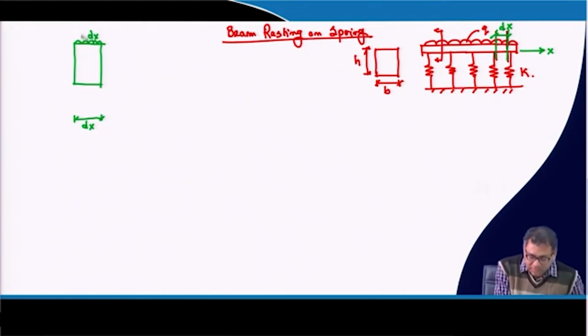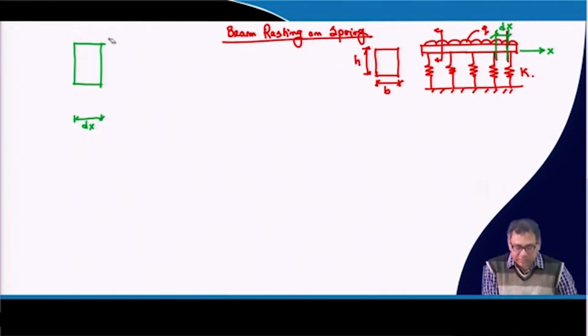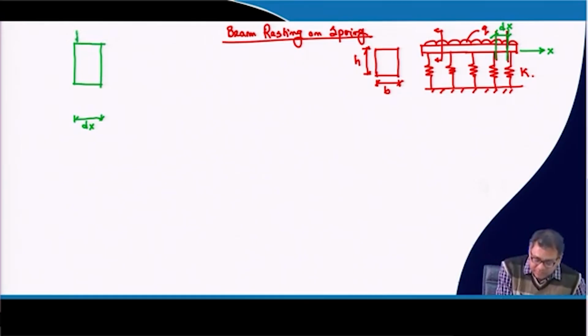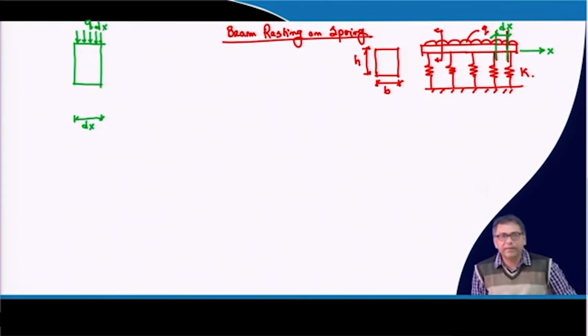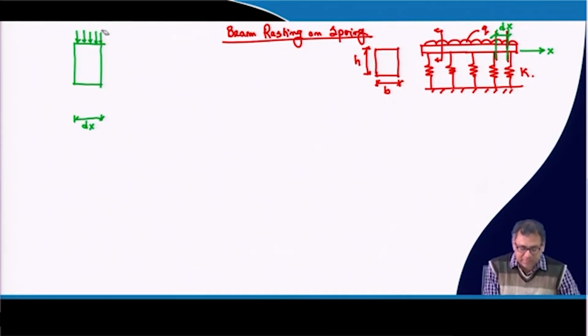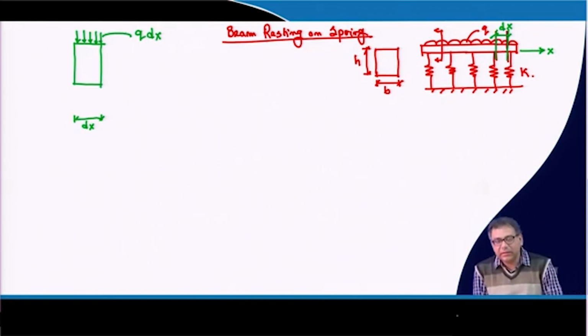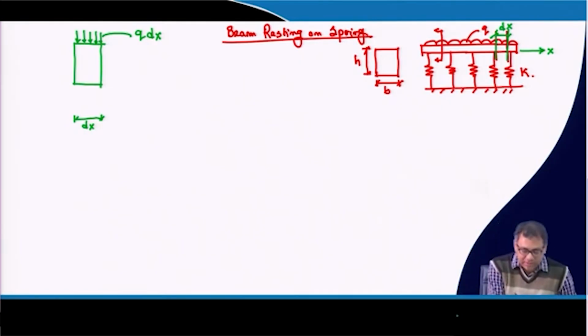Let me draw it in a better way. This is the UDL acting, that is Q into dx. And there will be a reaction at the bottom of the beam, these springs will give me the reaction.